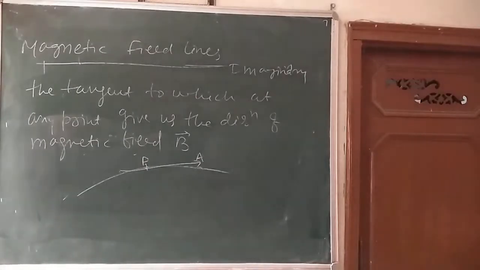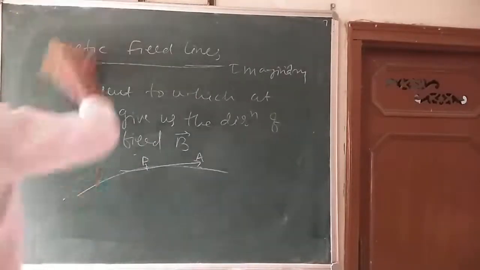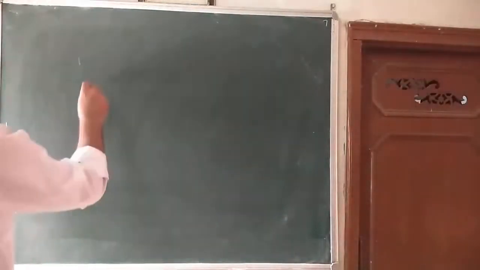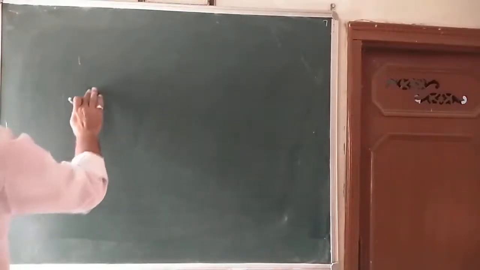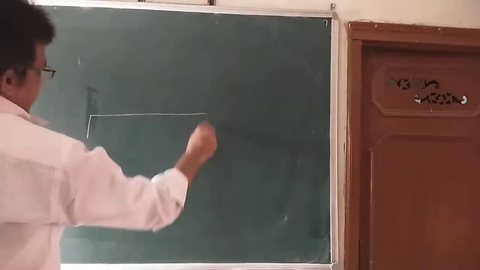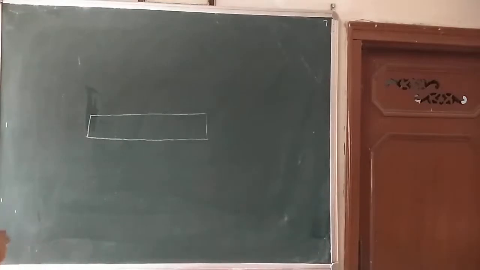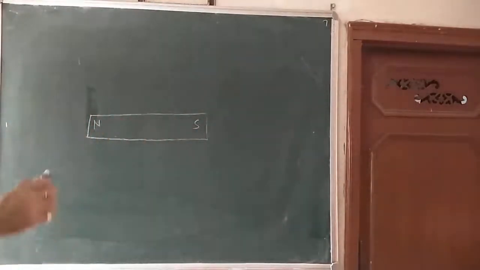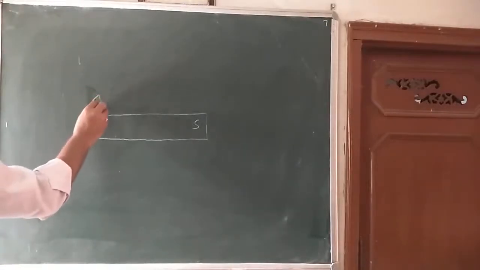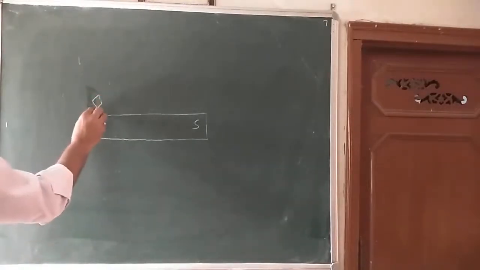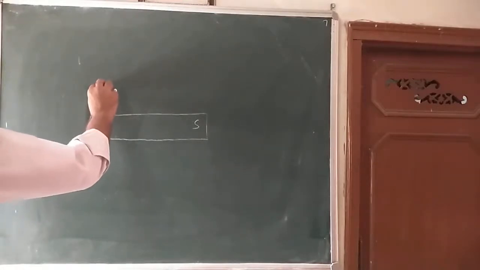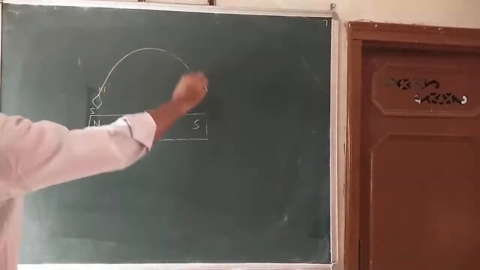If I draw the magnetic field lines of a bar magnet, for that I can use a magnetic needle. Suppose here is a magnet, and in that magnet, this is the north pole and here is the south pole. You take a magnetic needle, say like this. Here is the south pole of the magnetic needle, the north pole. Then the magnetic needle will go like this.